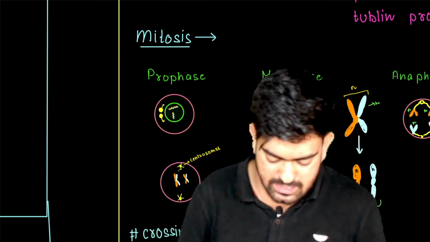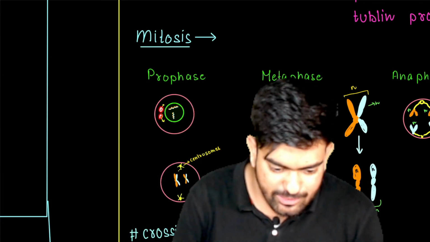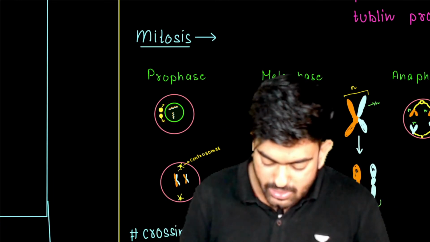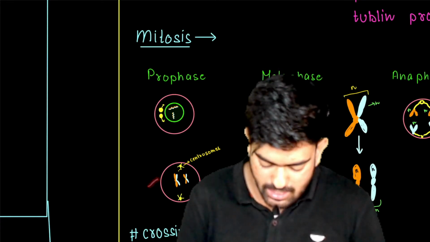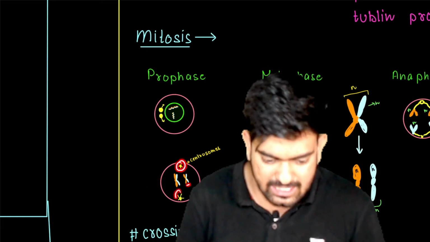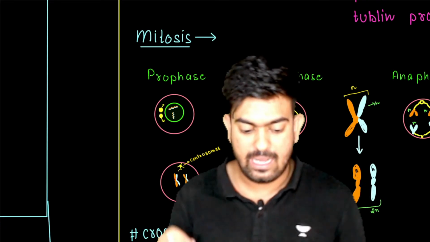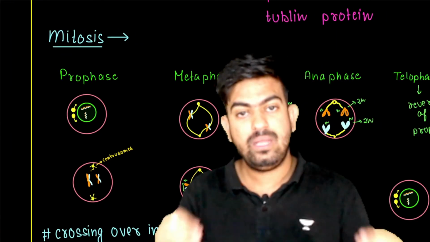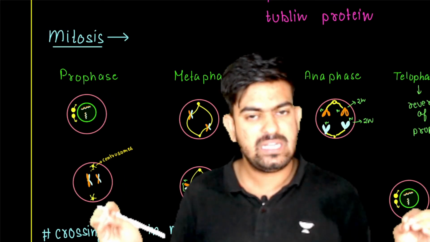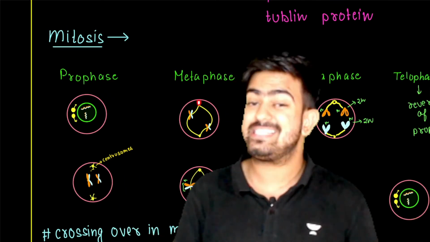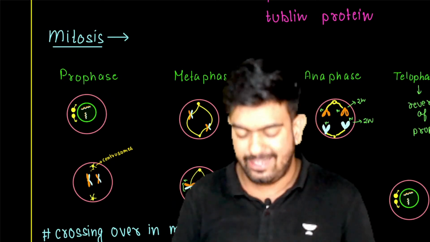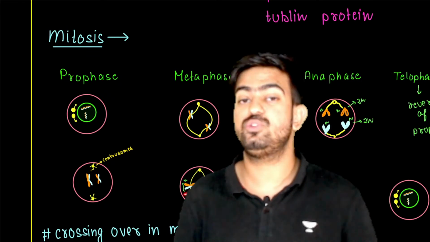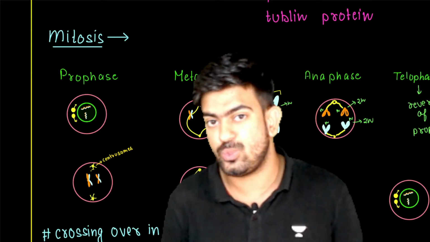In the prophase, as this diagram represents, the centromeres start moving towards the poles, right? And now in the late prophase, the centromeres are at the poles and the chromosomes are properly visible. In the metaphase, the nuclear membrane completely disintegrates, the spindle fiber gets attached to the chromosomes through the kinetochore, and in the late metaphase, all these chromosomes are aligned in the equatorial plate.